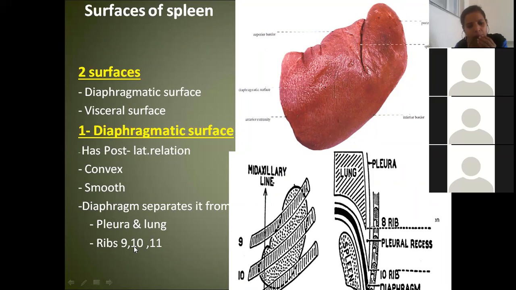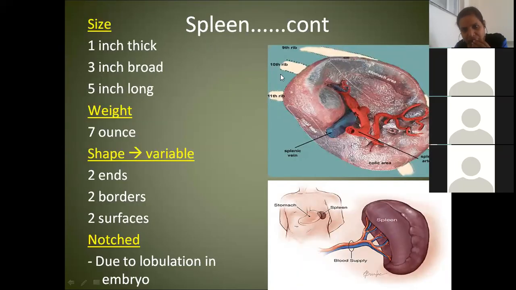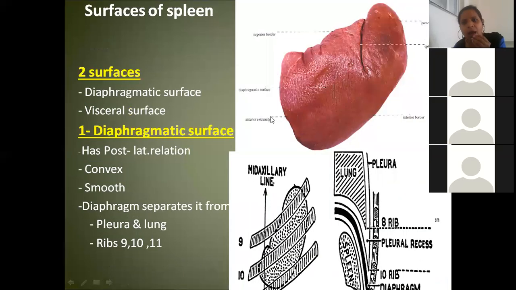Ma'am, which one is medial and lateral side? Okay. See here, this one which is close to the vertebral. No, ma'am, in the other picture, ma'am. This one, ma'am. This is written, posterior extremity is this. Okay. Anterior extremity is this. This is anterior. I'll tell you the features of these two ends. Don't worry. Okay, ma'am.